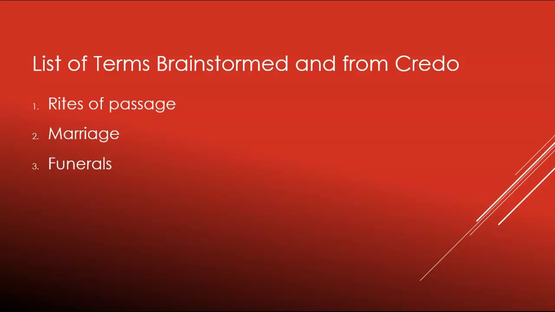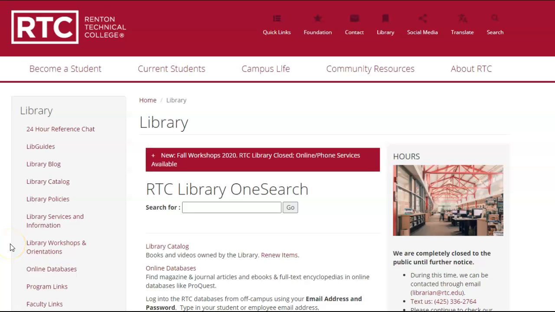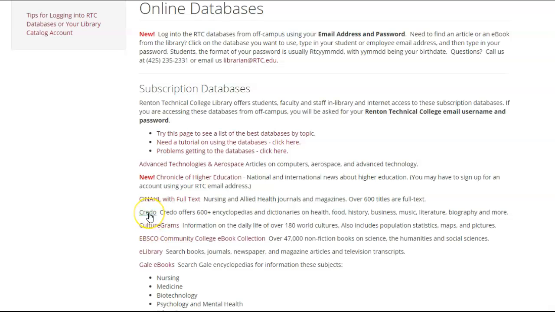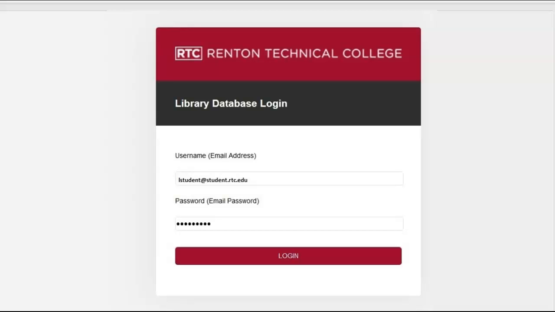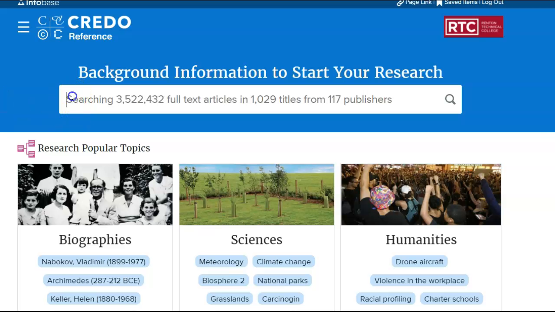RTC has two online databases that might be of use, Credo and Gale. To get to those databases, I'll go to the RTC Library homepage, click on Online Databases, and then scroll down until I find the database I want. I want to start with Credo, so I'll click on the database name. When you click on a database, you'll be asked to log in. Your login is your student email address and your student email password. If you have trouble logging in, email us at librarian@rtc.edu.